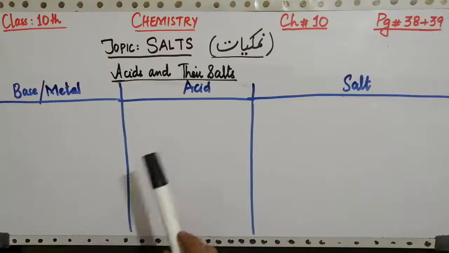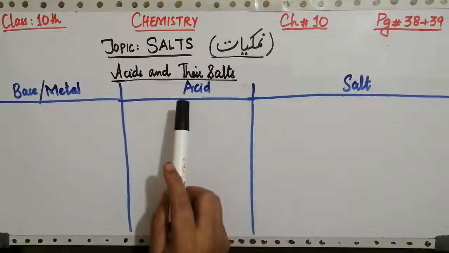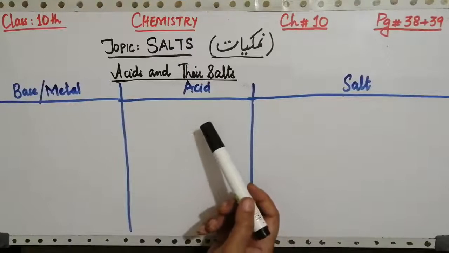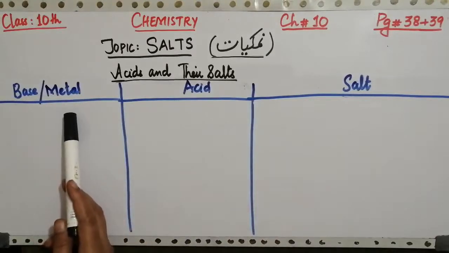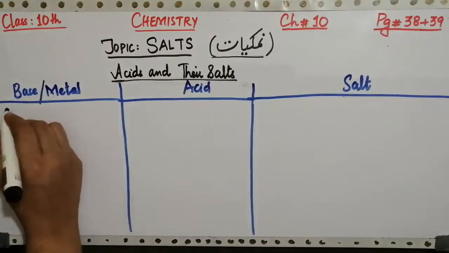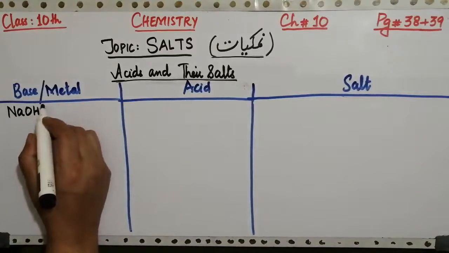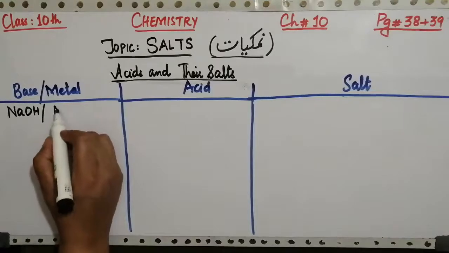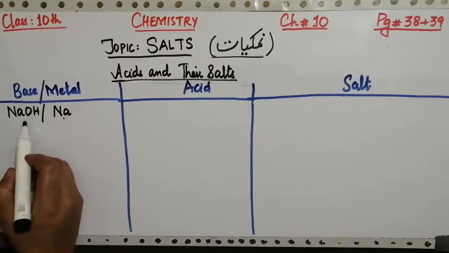Now the next topic is related to acids and their salts. In this case we are going to give the neutralization reaction of an acid with a base, and from the base we will take metals. For example, starting from sodium hydroxide, which is a base. Which metal are we going to take from sodium hydroxide? It is the metal sodium. So sodium is the metal and the base is sodium hydroxide.